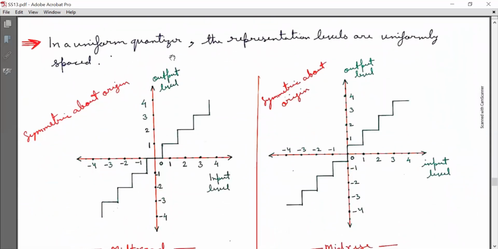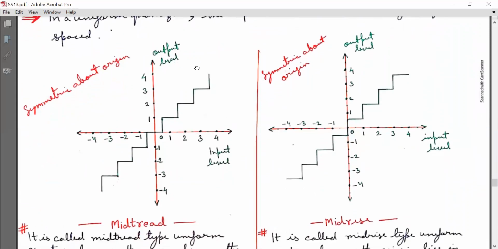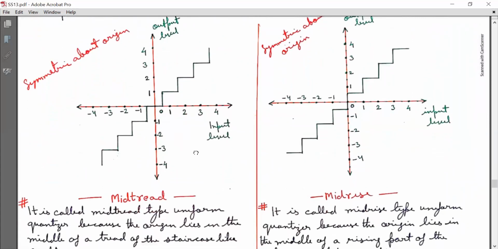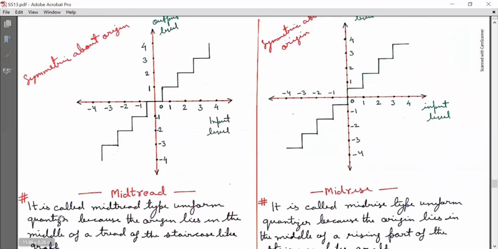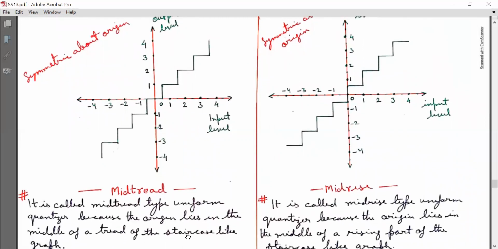Now in a uniform quantizer, the representation levels are uniformly spaced. Two major types are here. One is the mid-tread type uniform quantizer, which is symmetric about the origin. The other is the mid-rise type uniform quantizer, which is symmetric about the origin. Here on the x-axis, I have plotted the input level, and on the y-axis, the output level. It is called a mid-tread type uniform quantizer because the origin lies in the middle of a tread of the staircase-like graph.